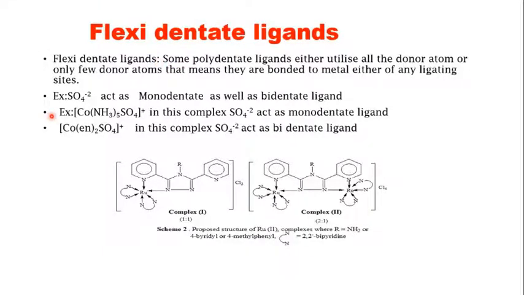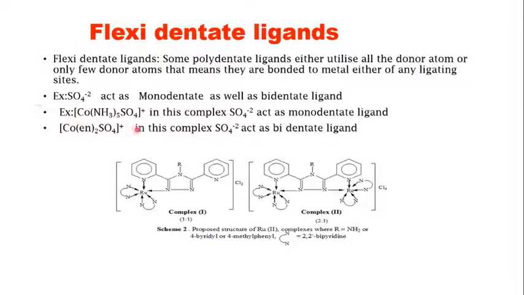For example, here I have shown SO4 2 minus acts as a monodentate as well as a bidentate ligand. So SO4 2 minus can use only one oxygen donor atom to bind with a metal, or it can also use two oxygen donor atoms to bind with a metal. So it can act as both a monodentate as well as a bidentate ligand.